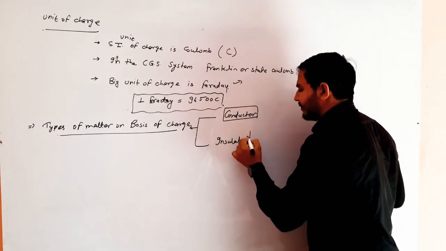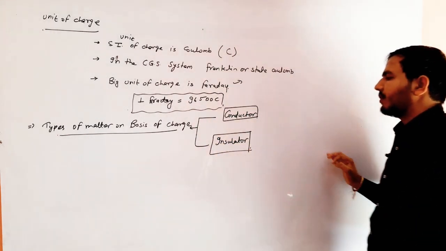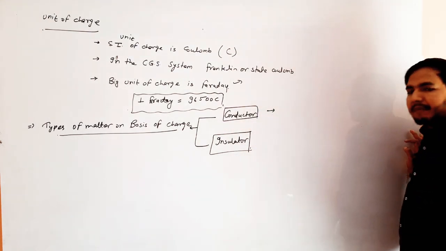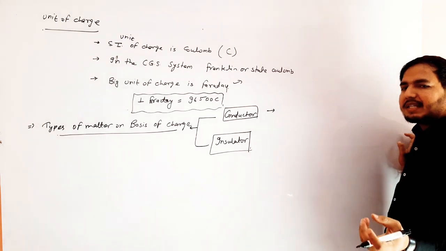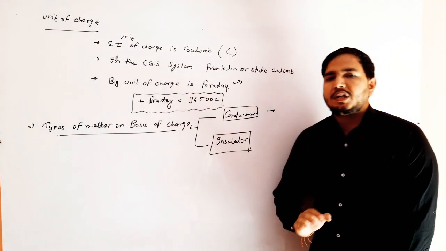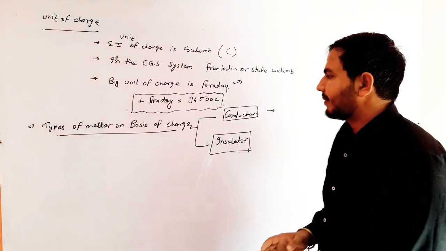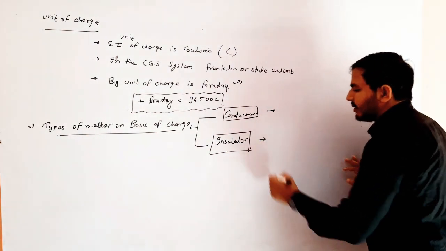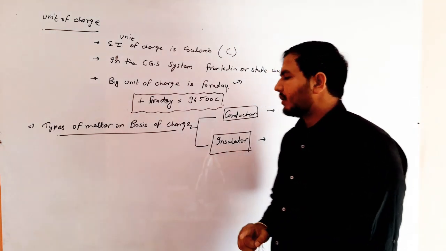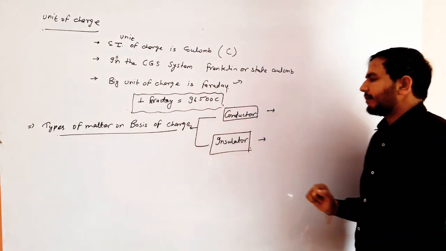What is the definition of conductor and what is the definition of insulator? When charge flow easily in the object, then these objects are called conductor. When charge is not flow easily in the object, then this object is called insulator.